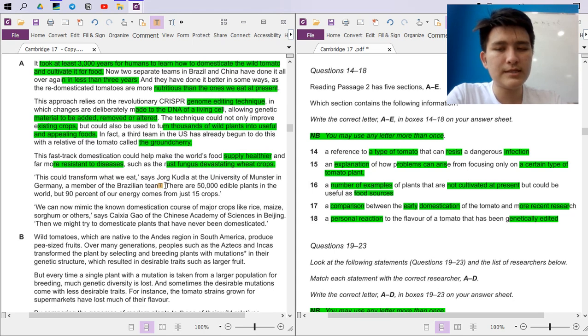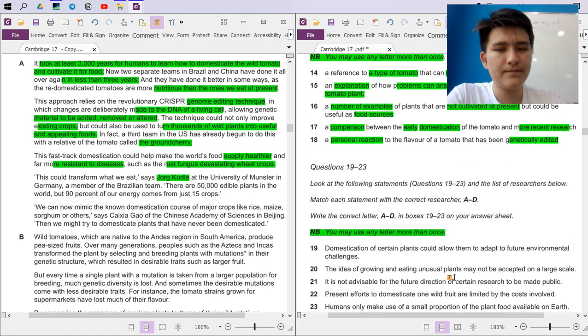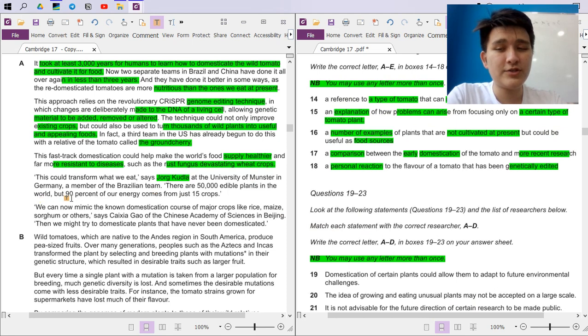This could transform what we eat, says Georg Kugler. Oh yeah, I think I remember this. At the University of Munster in Germany, a member of the Brazil team: there are 50,000 edible plants in the world, but 90% of our energy comes from just 15 crops. Oh, all right, I see. We can now mimic the known domestication course of major crops like rice, maize, sorghum, or others, says Kaise Gao of the Chinese Academy of Science in Beijing. Then we might try to domesticate plants that have never been domesticated.